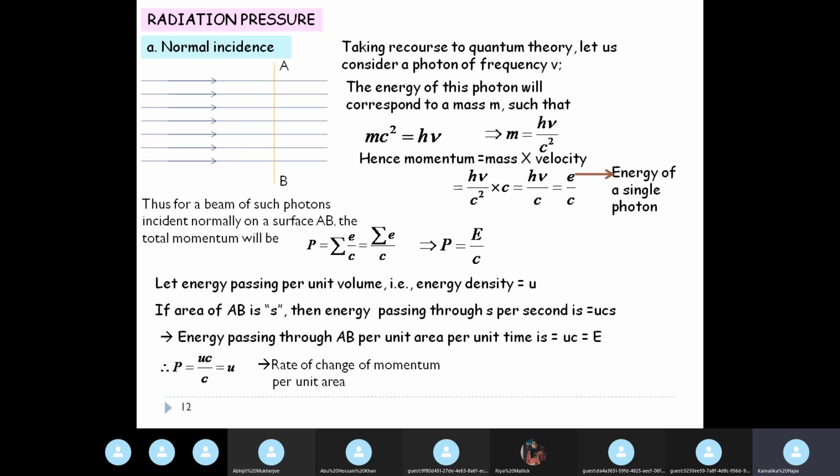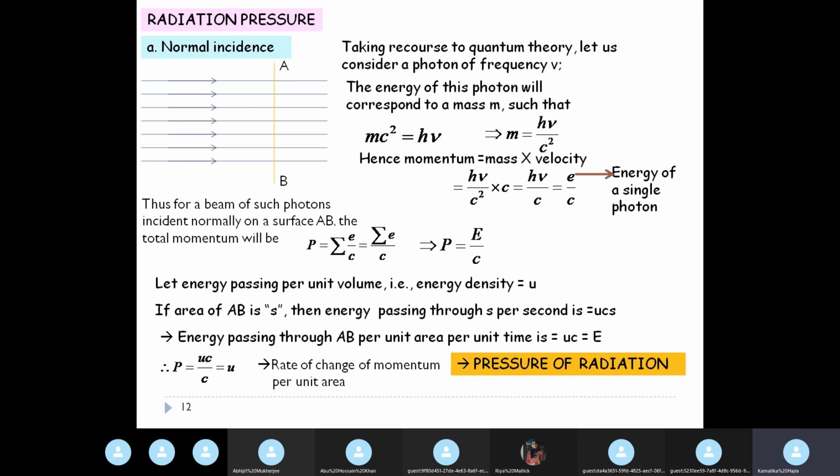So the rate of change of momentum per unit area is the pressure of radiation. Why are we talking about pressure?